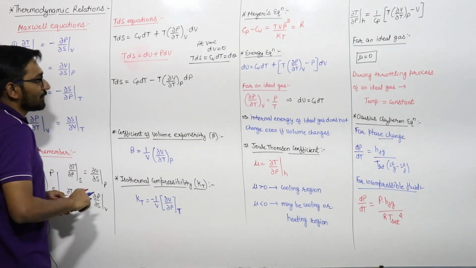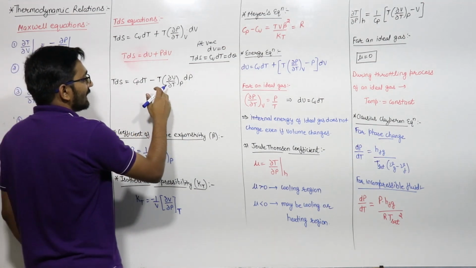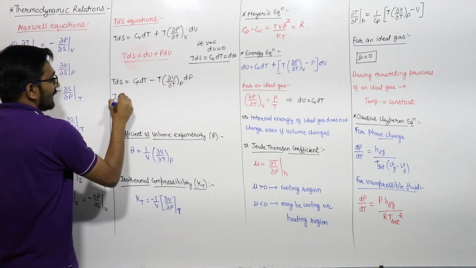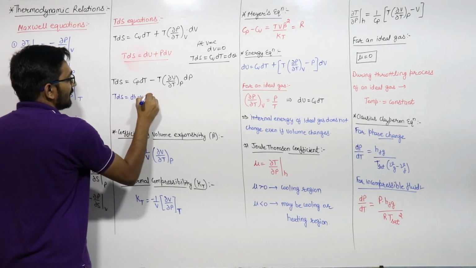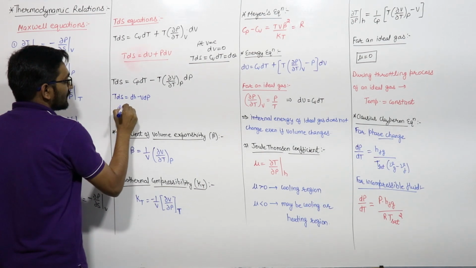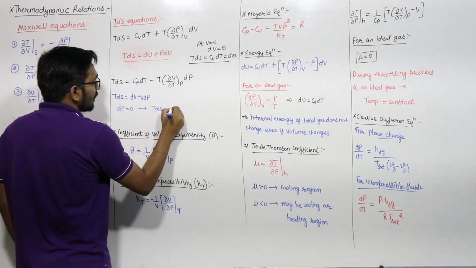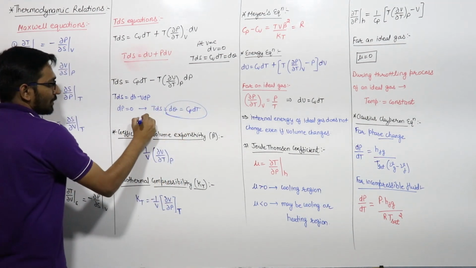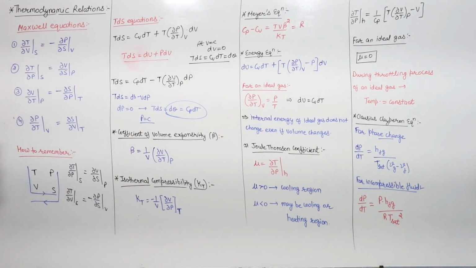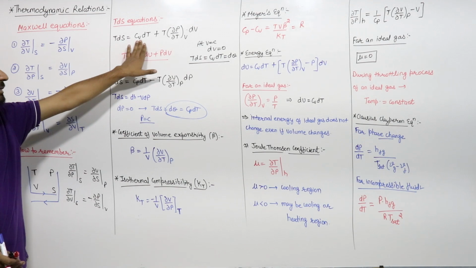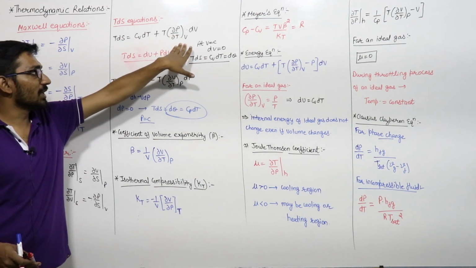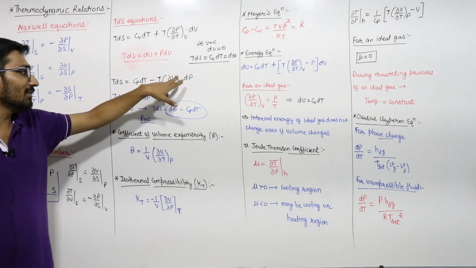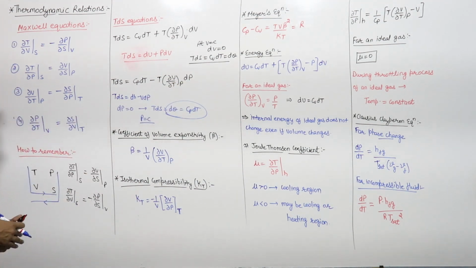The second TdS equation is TdS is equal to Cp dT minus T into del V by del T at constant pressure into dP. You know that the second TdS equation is TdS is equal to dH minus VdP, right? For constant pressure, you can say dP will be equal to 0. That means TdS, which is equal to heat transfer, is equal to Cp dT. This is for a constant pressure process. You may learn these equations: TdS is equal to Cv dT plus T into del P by del T at constant volume into dV, and TdS is equal to Cp dT minus T into del V by del T at constant pressure into dP.